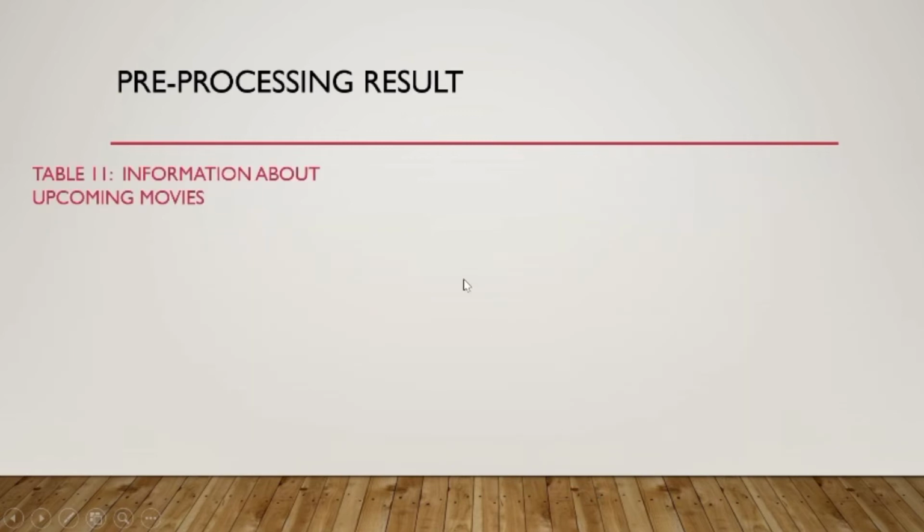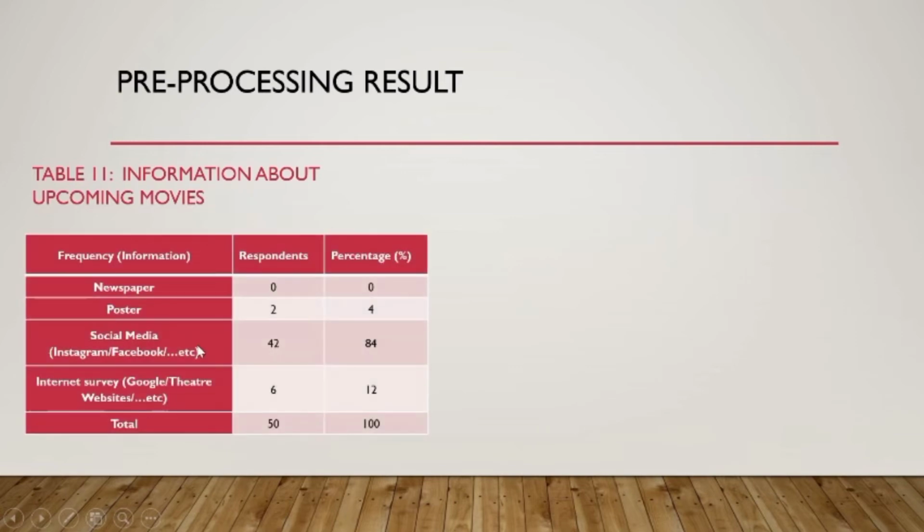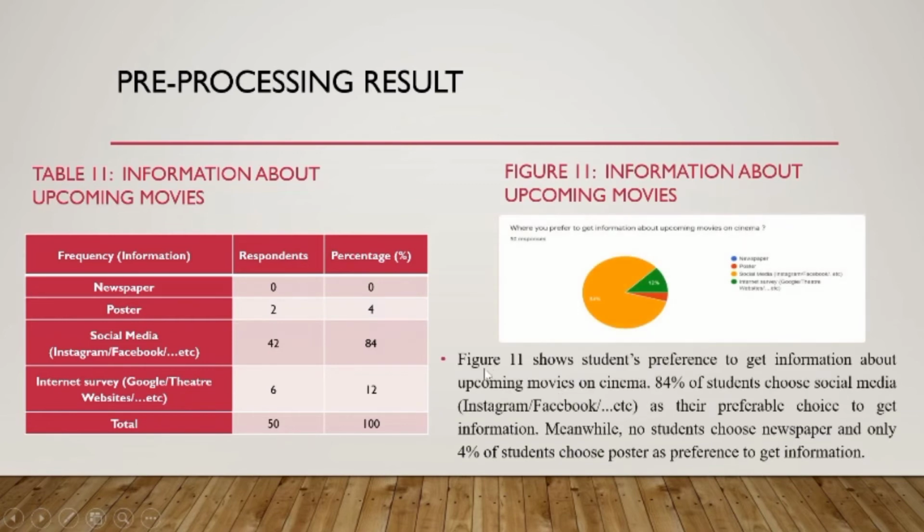Table 11. Information about upcoming movies. How they get information about upcoming movies: newspaper, poster, social media, internet survey. Figure 11 shows students' preference to get information about upcoming movies in cinema.